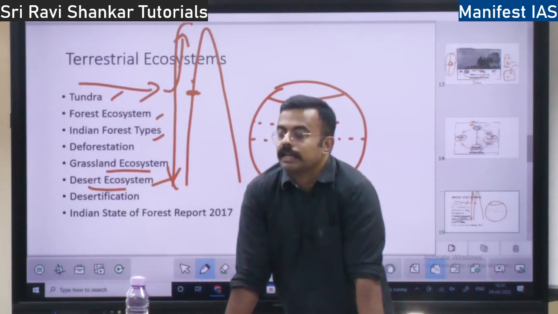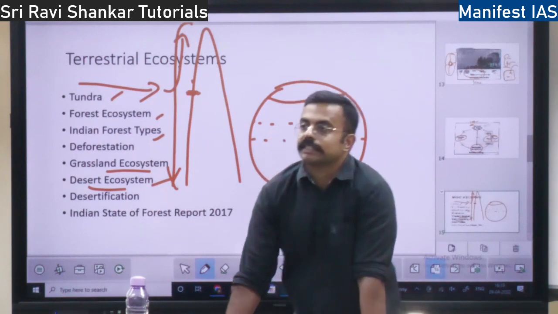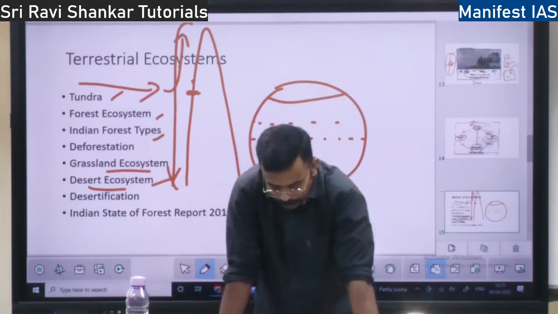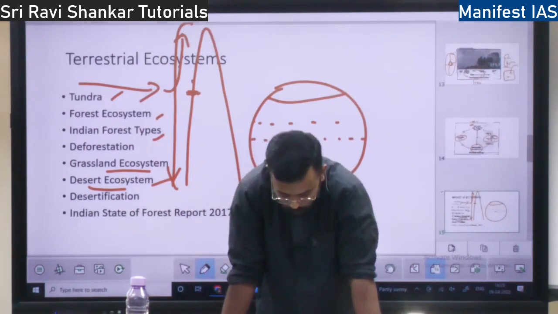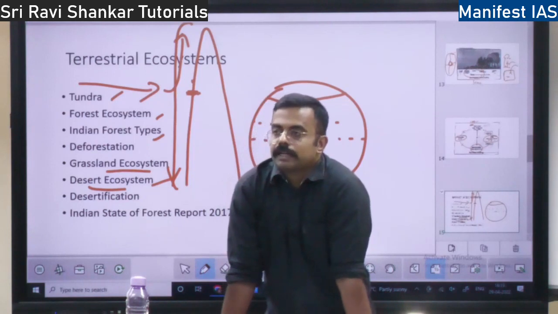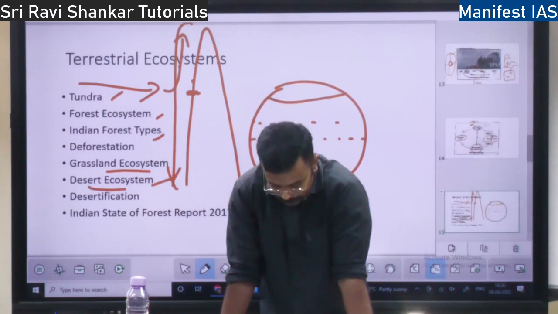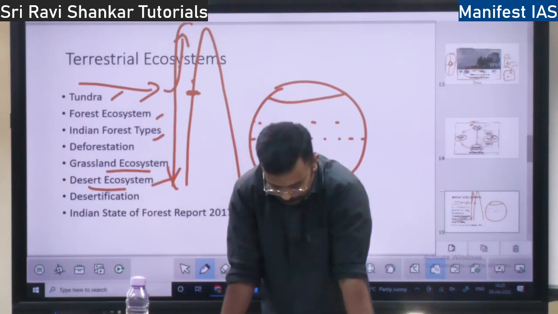Whenever rain comes, these plants will grow, but otherwise they will remain underground. They will just remain underground, right? So ephemerals die as soon as the rain stops. Rain perennials won't die, they will remain underground, right? So these are the two types of plants in the desert ecosystem, right?